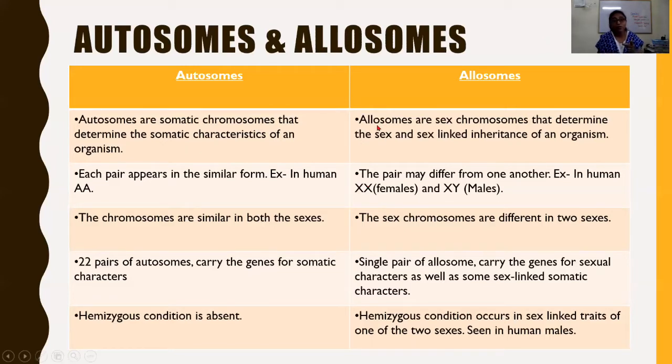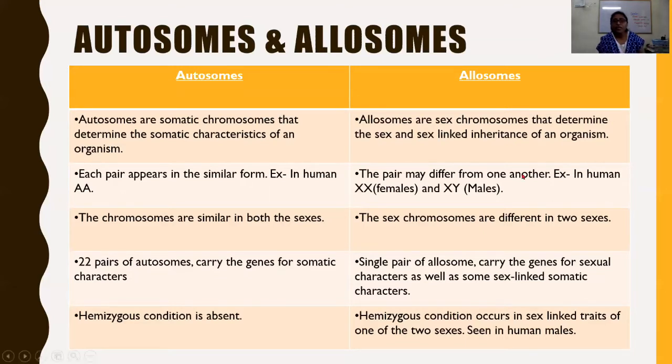Allosomes, also known as sex chromosomes or the idiosomes, determine the sex and the sex-linked inheritance of an organism. We will study sex-linked inheritance in a separate topic. Just now we are going with the introduction to genetics, with the terminologies and some definitions.